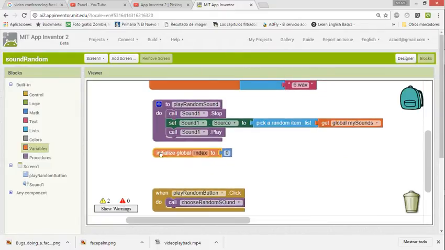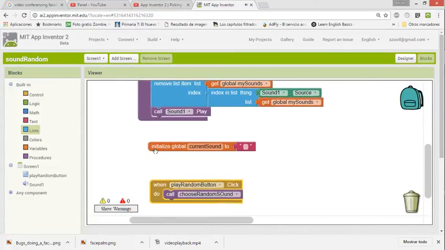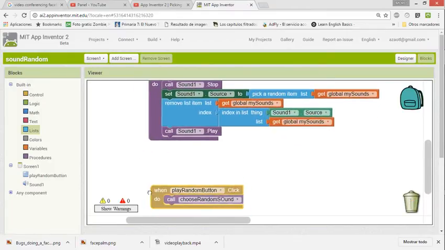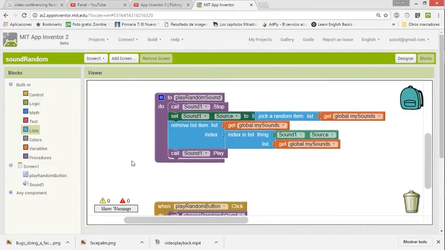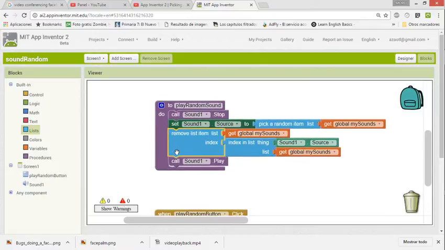Okay, so now we are going to the sound source. Yes, that's it. I guess I need to check my video. Let's remove this. Well, when I remove this from the random list, now my list doesn't have this thing. It will remove. So now, but we need to check that the list is not empty.